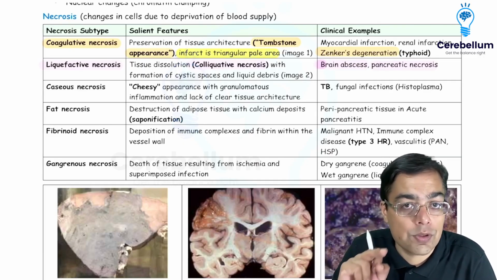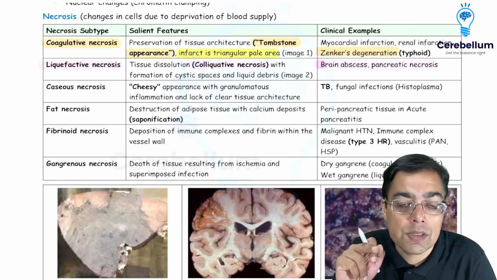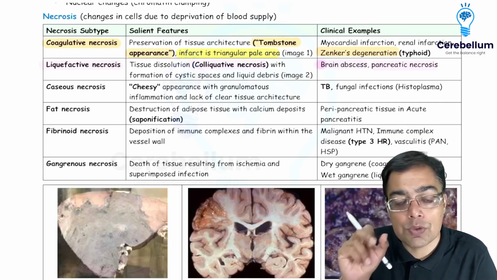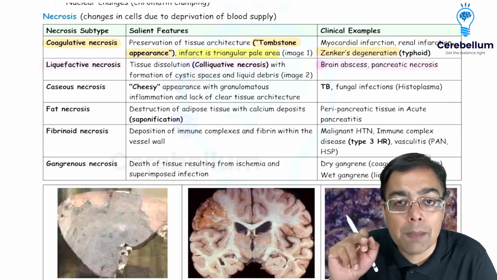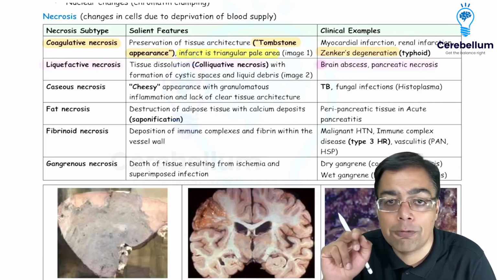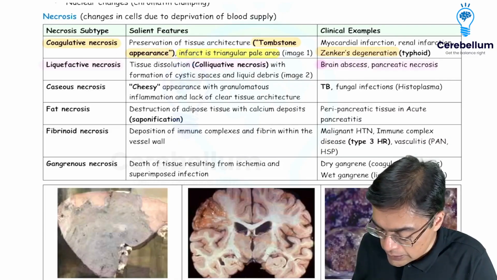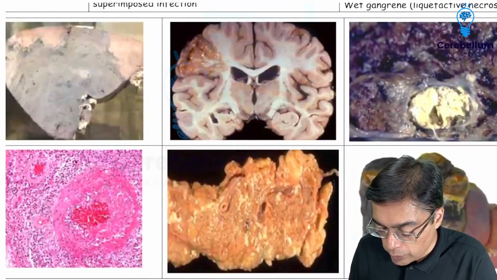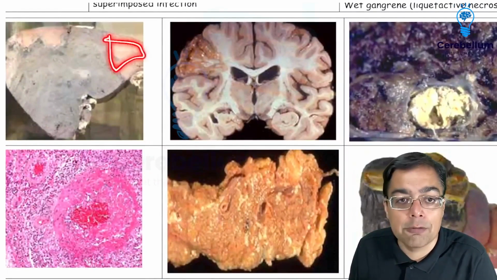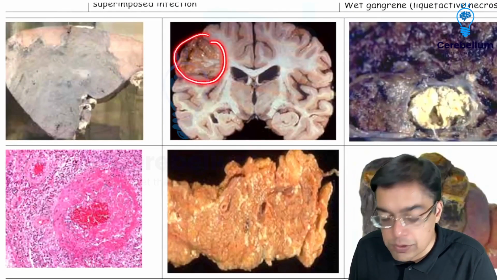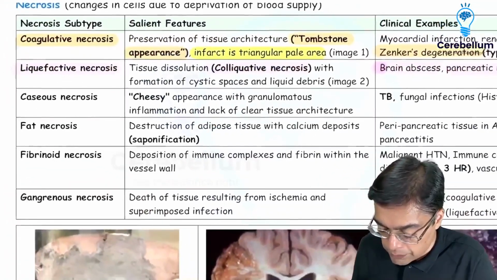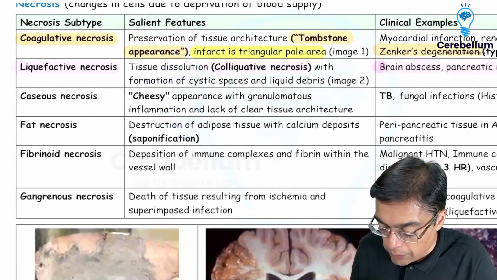However, the catch in the question was that around the pancreas, you would be having the presence of fat necrosis. So in the pancreas, liquefactive necrosis, around the pancreas, that means peripancreatic tissue, you would be having the presence of fat necrosis, right? So that's a classical example of an image that you must always remember for your exam purpose, that you are going to be having the presence of a triangular area, that's an infarct. And this is going to be a picture of the brain, which is going to be showing you the liquefactive necrosis, right?